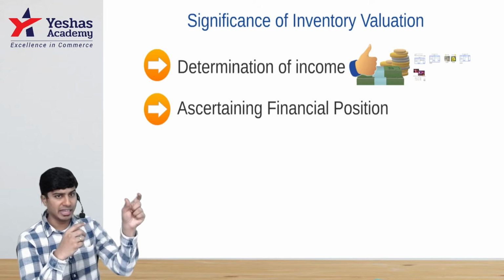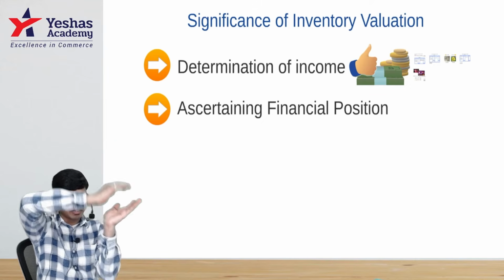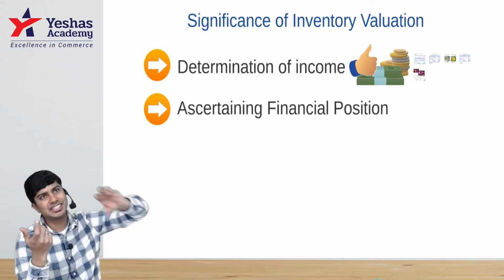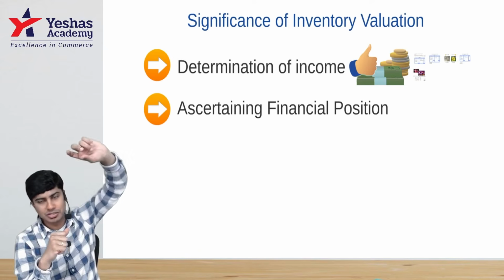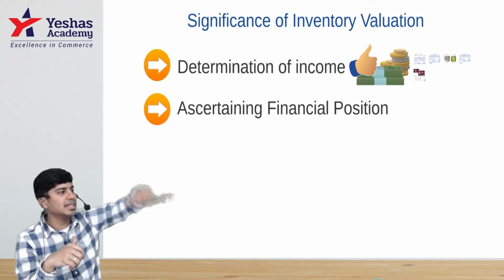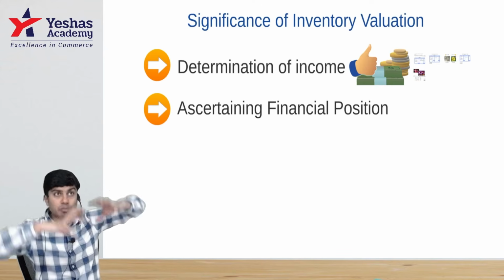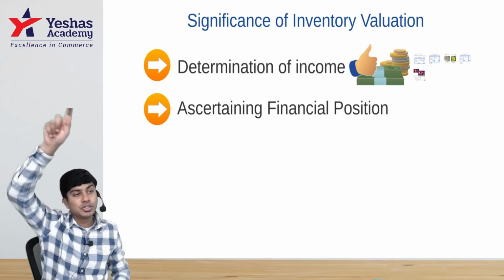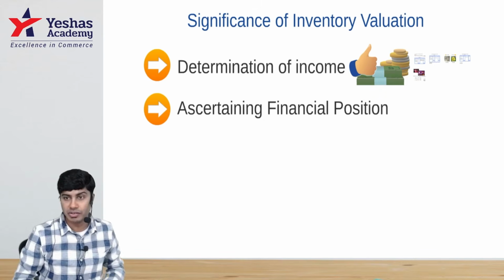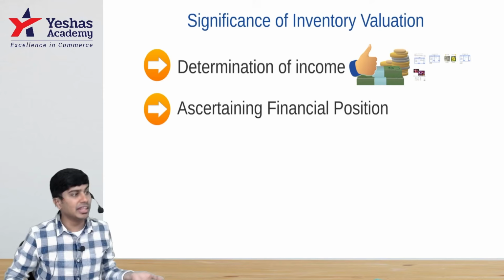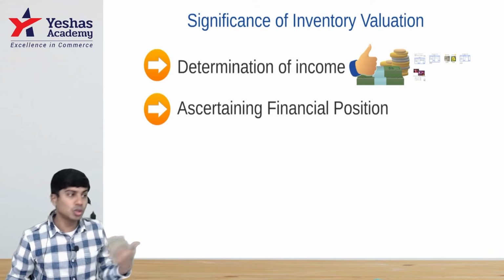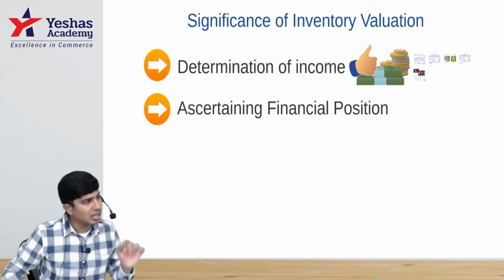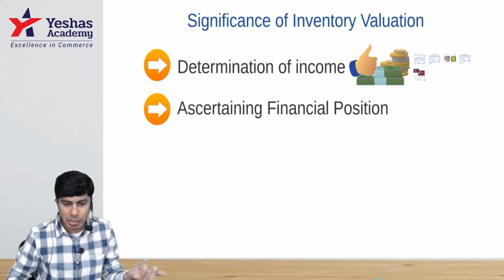If you write asset at a higher value, total on the asset side will become more, minus liabilities is your net worth. Net worth can be found in two ways: total assets minus liabilities, or capital plus reserves. If you increase the value of inventory, total on the asset side will increase, and after deducting liabilities you will get more net worth. Or if you increase the value of inventory, it will result in profit which is sitting in reserves, so when you do capital plus reserves, you will get more net worth. This is what people tend to do when they're trying to sell their business. To get higher valuation, to show higher net worth, they'll try to play with the inventory. So showing the right value of inventory is crucial in determining correct financial position.